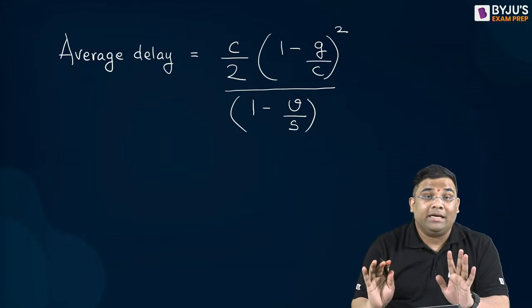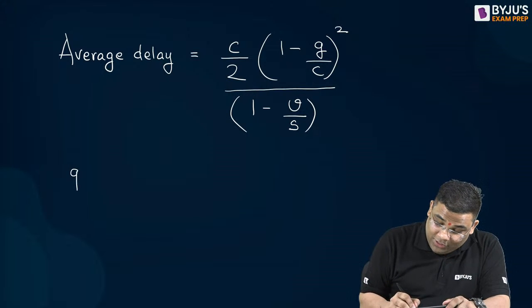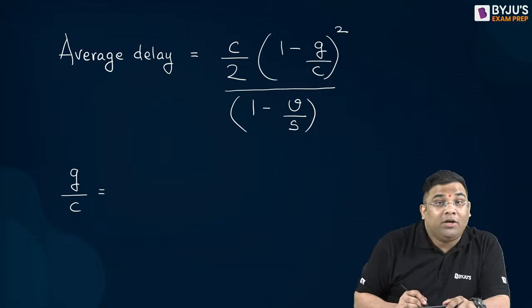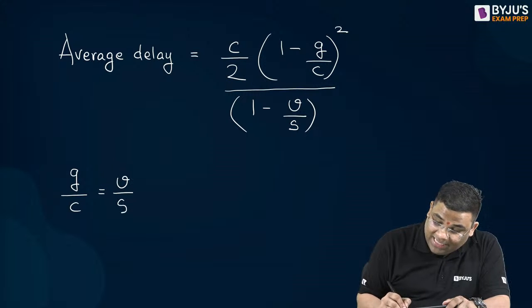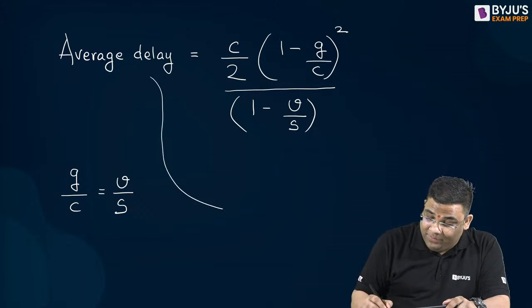Yes, now this is the formula. But when your G by C becomes equal to V by S, then this average delay becomes what? Simply red time by 2.